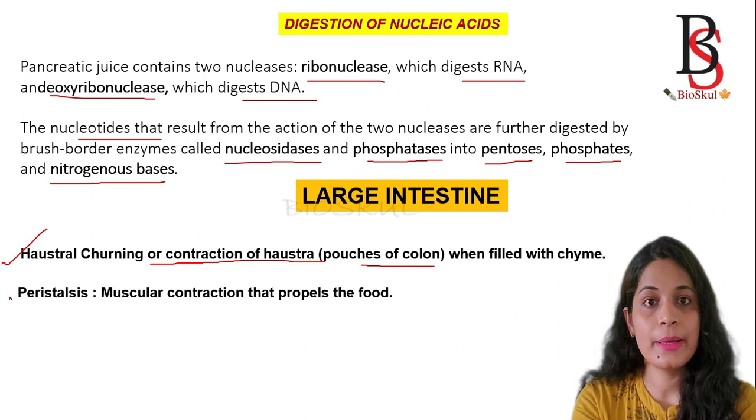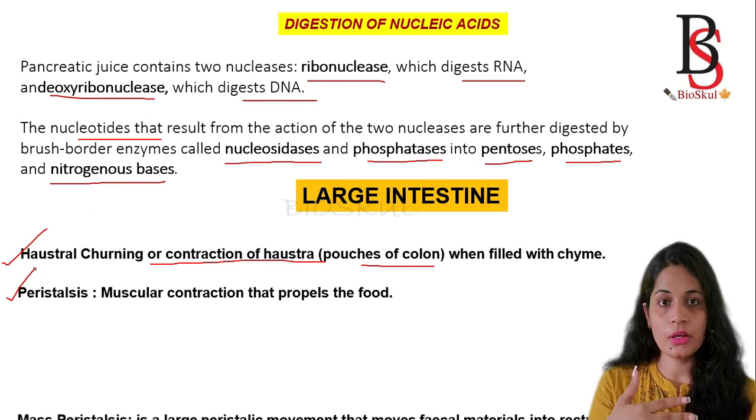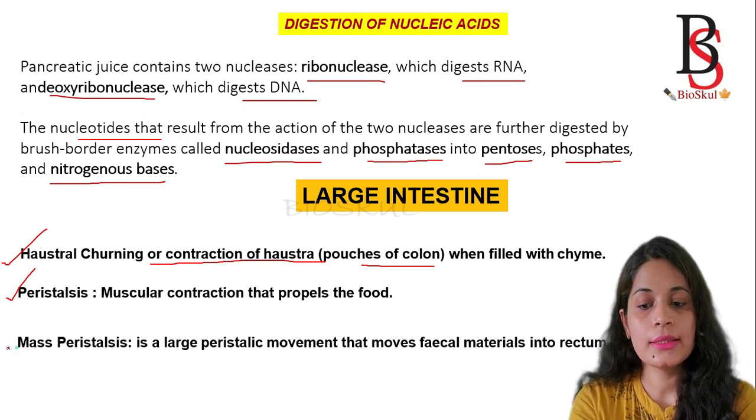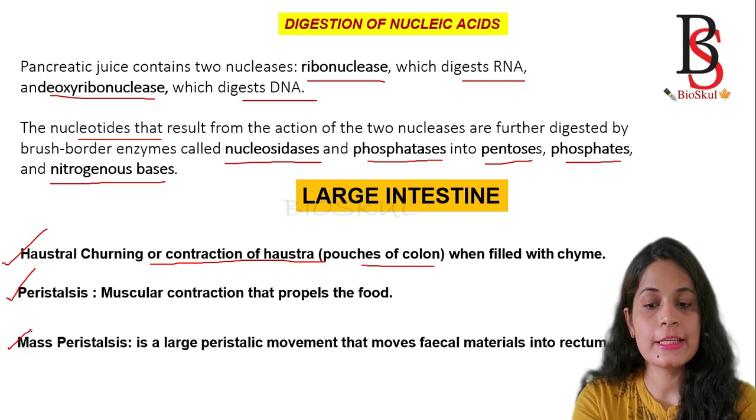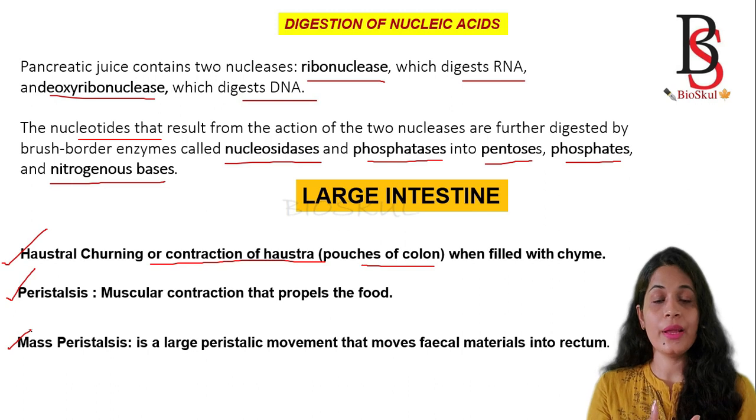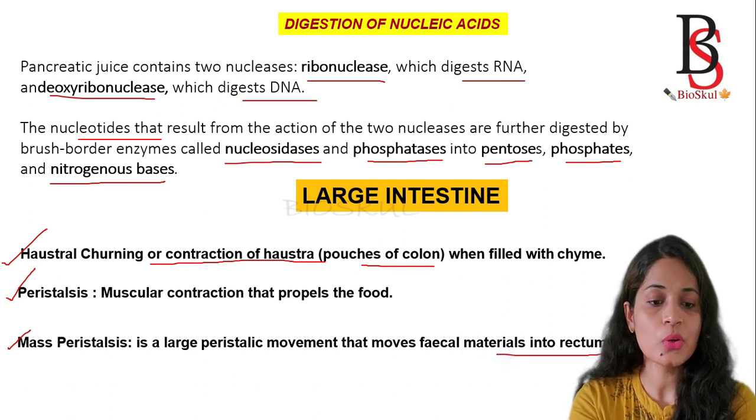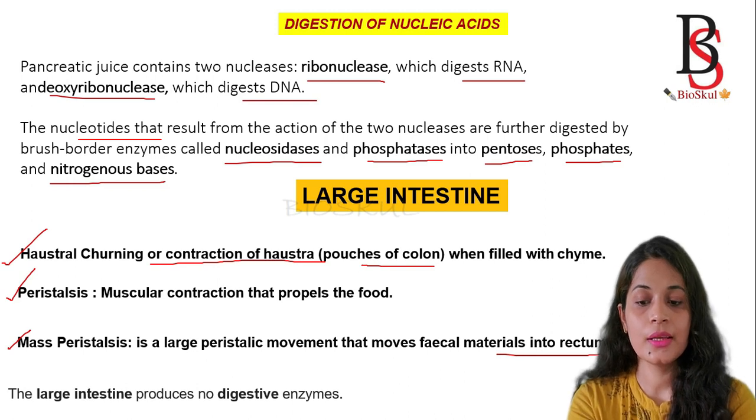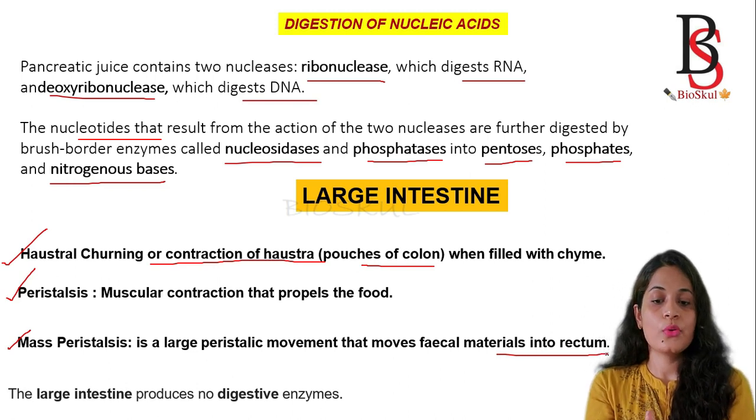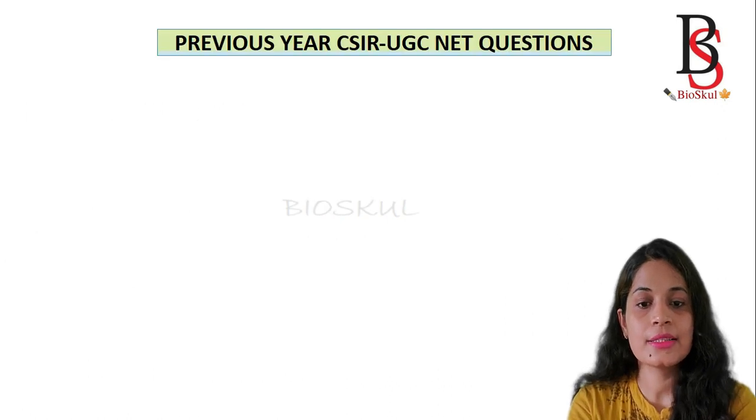The next one is peristalsis. We know that peristalsis is the contraction of muscle that helps in propelling the food material. The third one is known as mass peristalsis. Mass peristalsis is the large peristaltic movement that moves the fecal materials into the rectum. As the large intestine does not have any digestive enzyme, there is no chemical digestion.